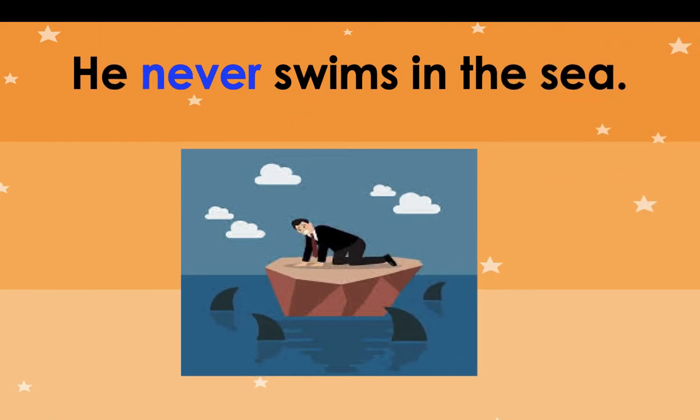Have a look at this. He never swims in the sea. Never gives the answer to your question, how often. So whenever you want to find the adverb of time, always question yourself, asking when, how often. This is going to give the answer to your questions, and that's the adverb of time. Like, he never swims in the sea. And never is the adverb of time.